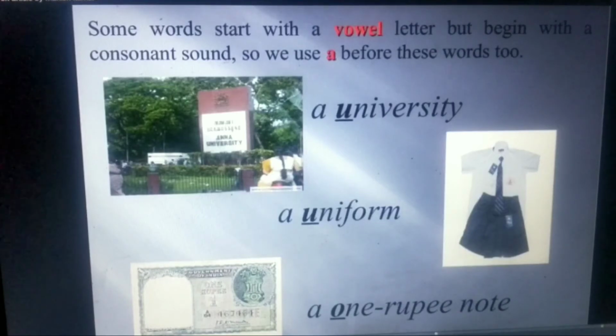So we use a before these words. A university, a uniform, a 1 rupee note. O-N-E, one, we don't say own rupee. O is not pronounced. V sound is coming. 1 rupee. V. So V or W is a consonant. So we have an exception to the rule.